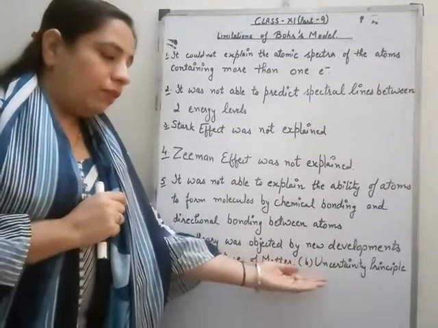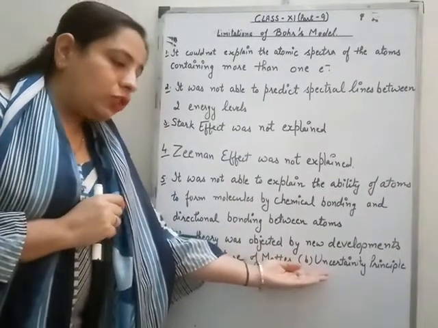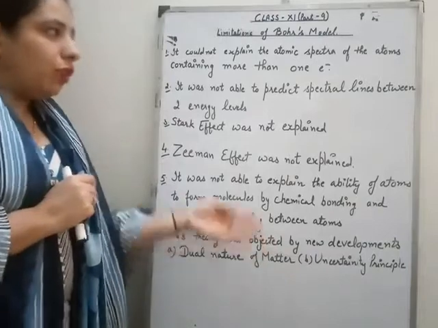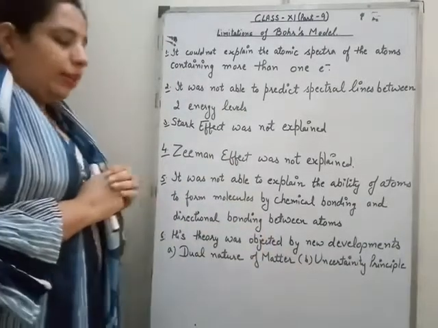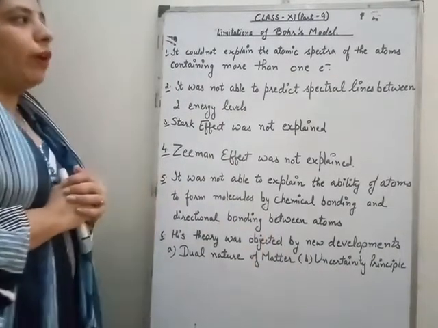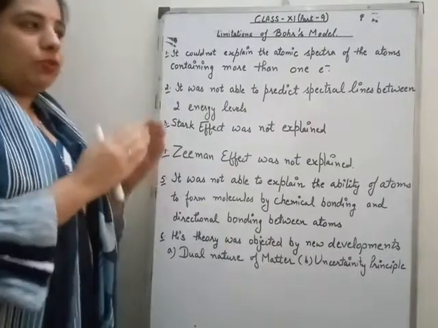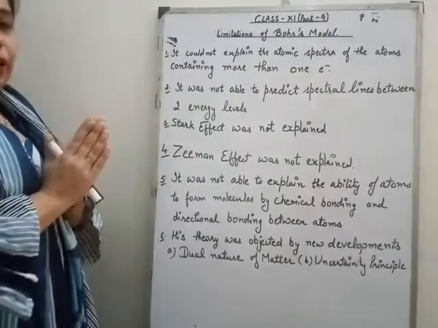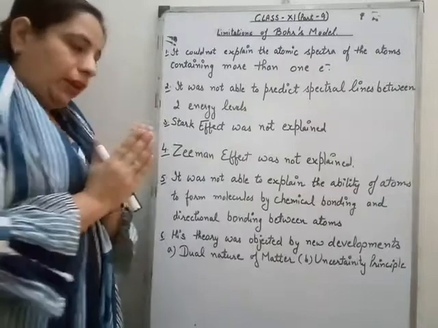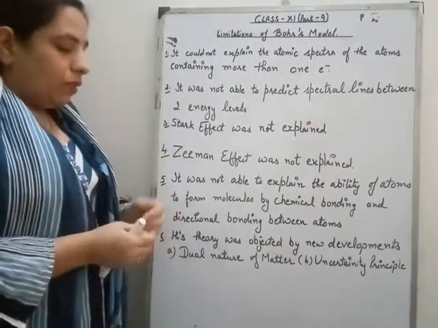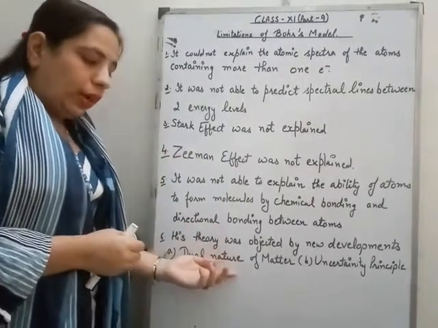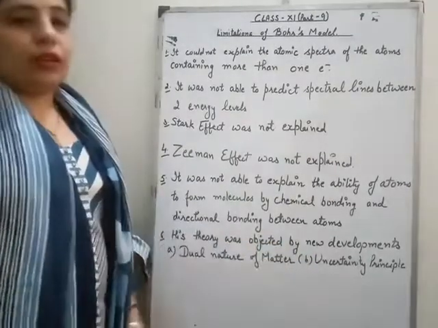When scientists came to know about these two concepts which were not explained by Bohr, then this also became a drawback of Bohr's model, which was proposed by Niels Bohr to explain the structure of the atom. And next we are going to discuss the dual nature of matter and the uncertainty principle.